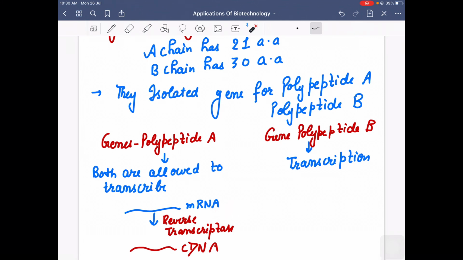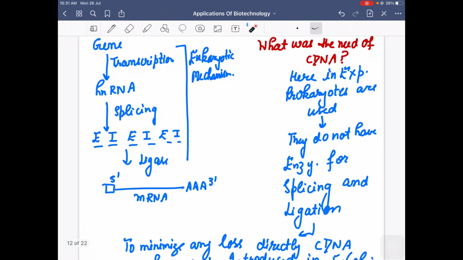Then they added reverse transcriptase and formed complementary DNA.